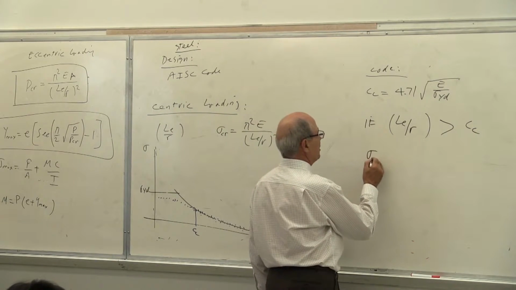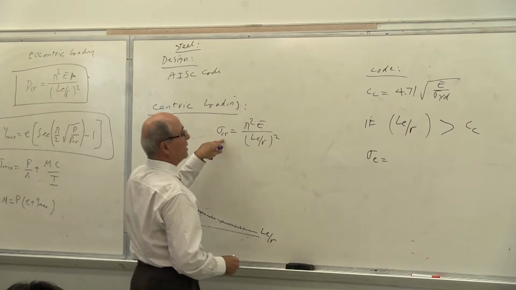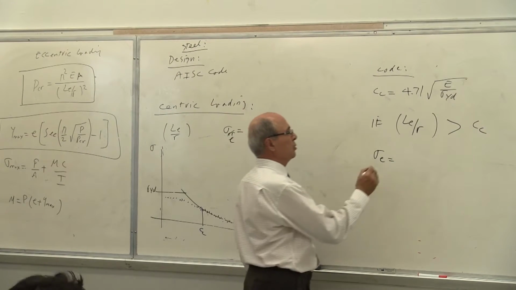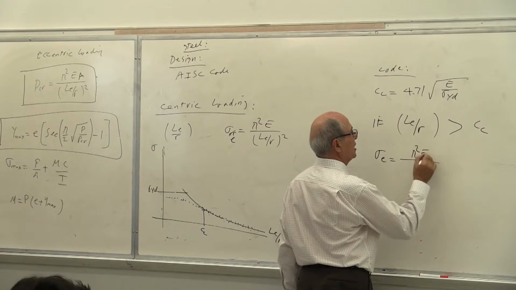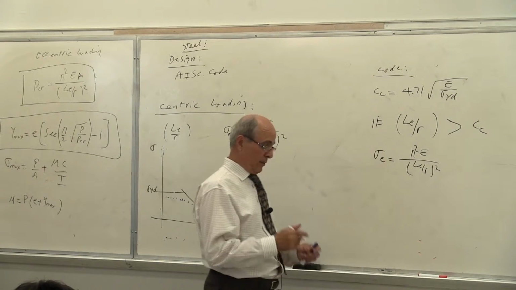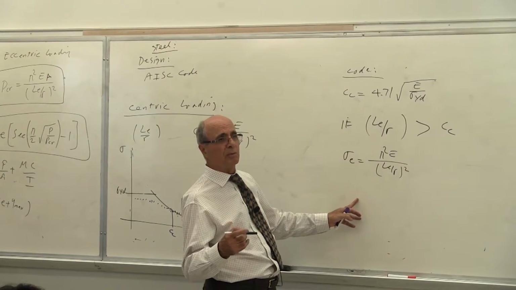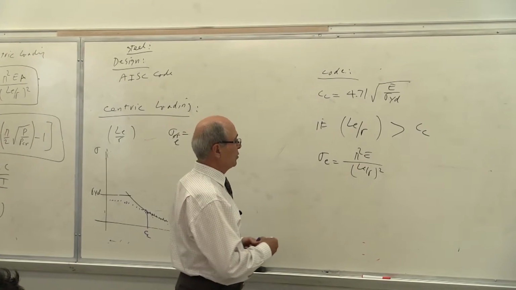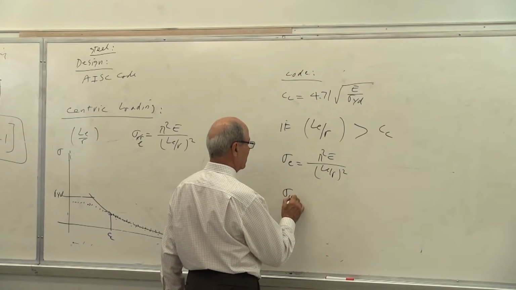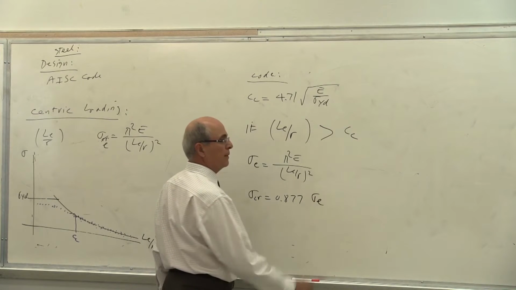You calculate sigma Euler. We don't call it sigma critical. We call it sigma Euler. So they changed that to sigma E, because that's the Euler equation, equal to pi squared E over (LE over R) squared. In the previous code, they said, okay, divide that by a factor of safety of 1.92. Recall that. Now they said do the following, which is exactly the same result. They said use your sigma critical as 0.877 of sigma E first.